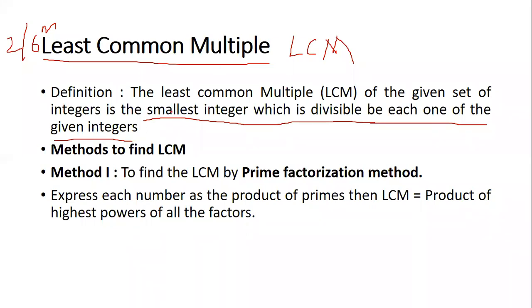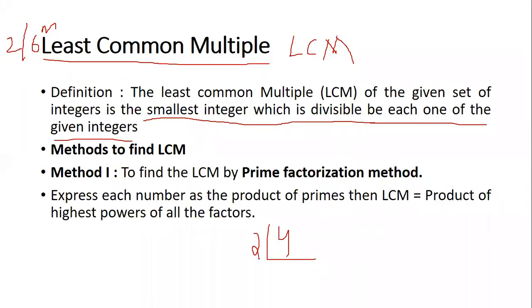I'm repeating it once again. The least common multiple, or LCM, is nothing but you have to consider the smallest integer. Let's take for example 4. By which number is 4 easily divisible? Which number can I take? 2.